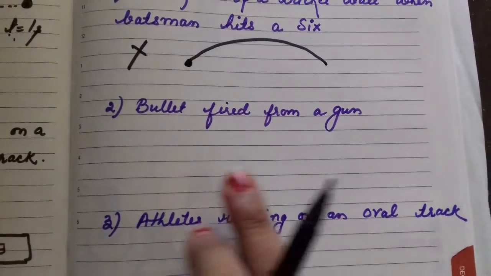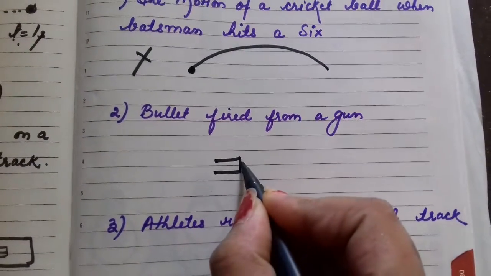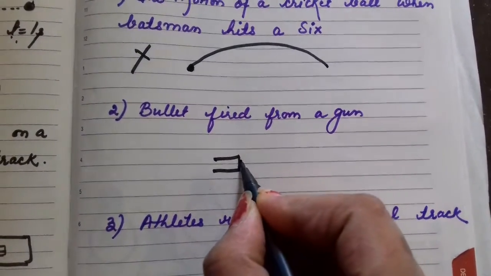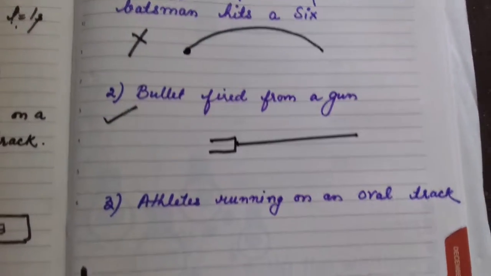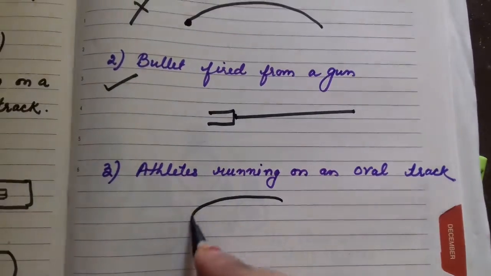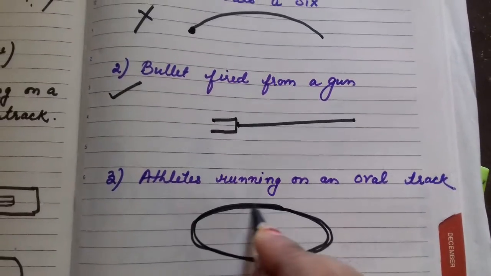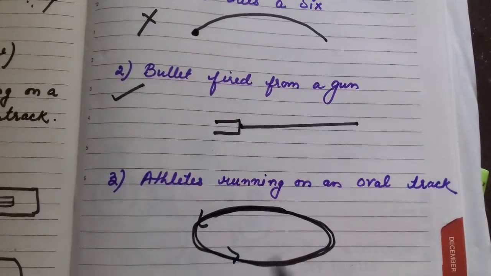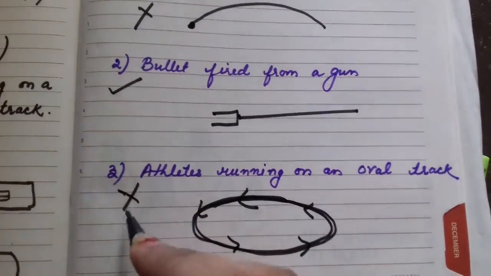Second one, a bullet fired from a gun. For example, this is a gun and when a bullet is fired, it goes along a straight path. Hence, it is one dimensional motion. Next, athletes running on an oval track. The name itself suggests that the track is oval in shape, and if the athlete is running along an oval track, then it is not one dimensional motion.